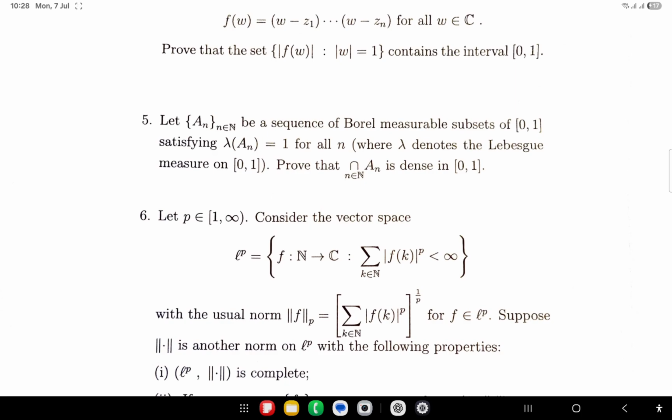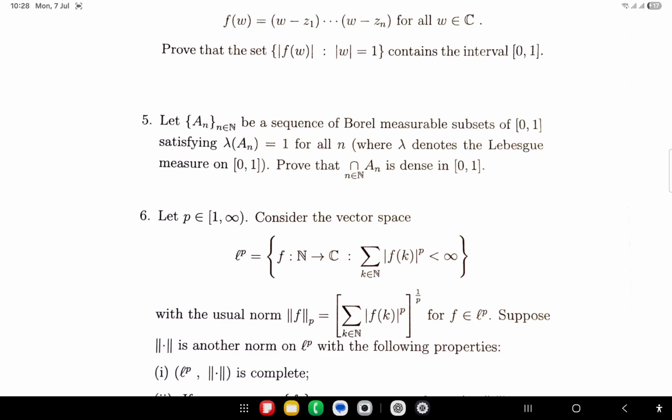De Morgan's law, countable intersection also inside. So countable union, countable intersection, and under complement the set is closed. So that is Borel, that is sigma algebra. And if you generate from a set sigma algebra, that is just an intersection of all the sigma algebra containing that set. That is the smallest sigma algebra. So in that way you can say Borel's measurable set is the sigma algebra generated by the open intervals of 0, 1.